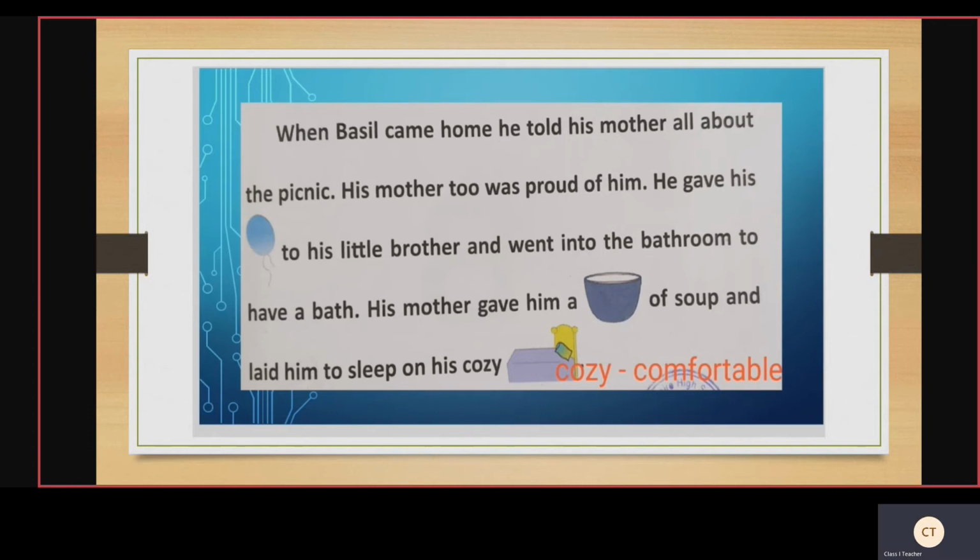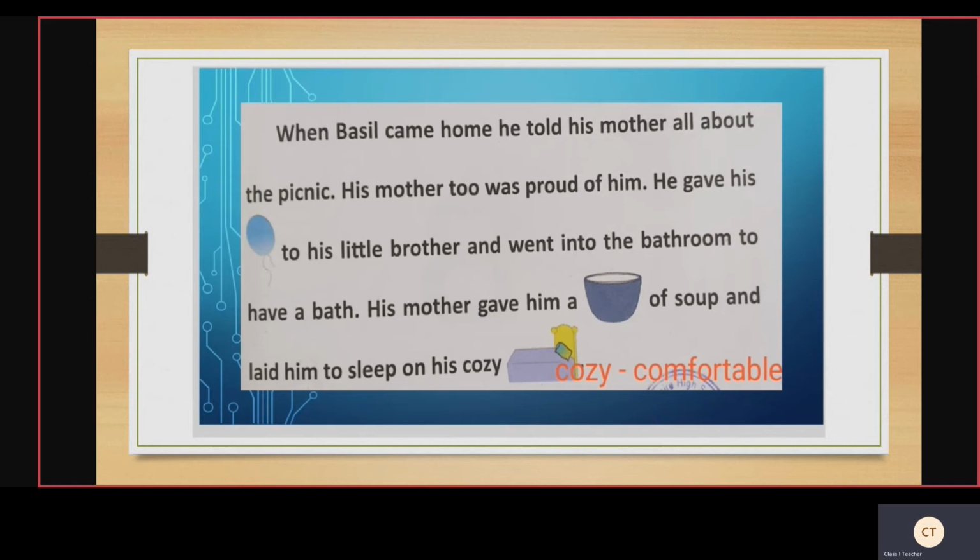His mother too was proud of him. His mother also felt very happy. Oh, my dear good child, you have done a great job. So, mother also appreciated Basil. He gave his balloon to his little brother. See, Basil, how kind a boy. The teacher gave balloons to them. He gave one balloon to his little brother, and went into the bathroom to have a bath.